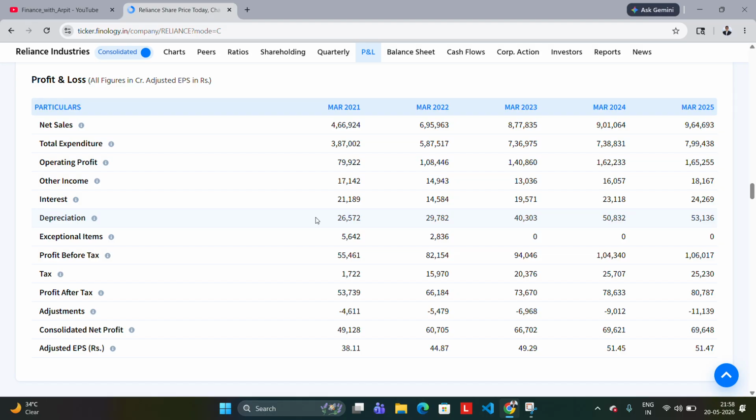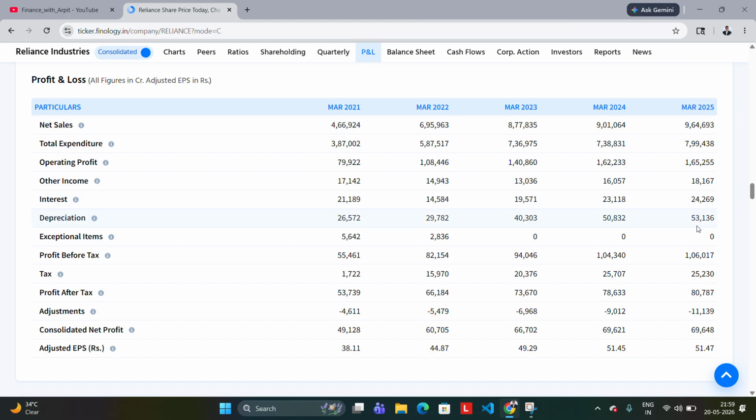And this is the profit and loss statement year-wise. So here also, as we can see, the profit is increasing. The operating profit is constantly increasing. That is, the business was the market leader, and it is the market leader currently. But we can't say anything about the future, right? And this is the other income. It is also increasing, and interest is also increasing as they are taking on debt.